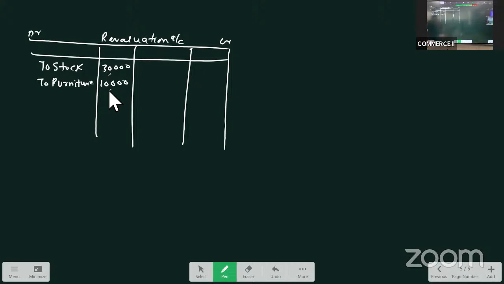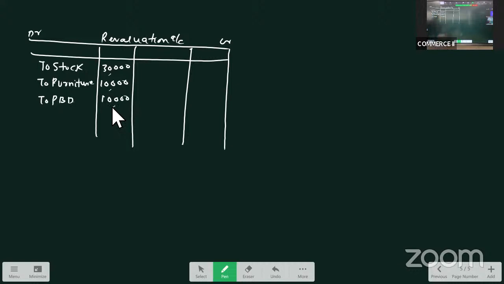Then make a provision of 5% on debtors. That is, there is an anticipation, or as per the conservatism concept, we are providing out of our past experience that there may be a loss of 5% because of irrecoverable debts. How much is it? 5%. And debtors are given as 2 lakhs. So provision for bad debts at the rate of 5% on 2 lakh would be 10,000.